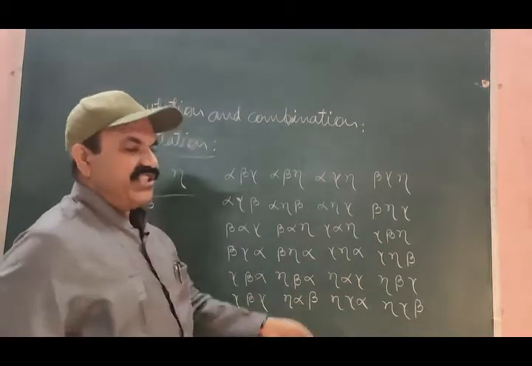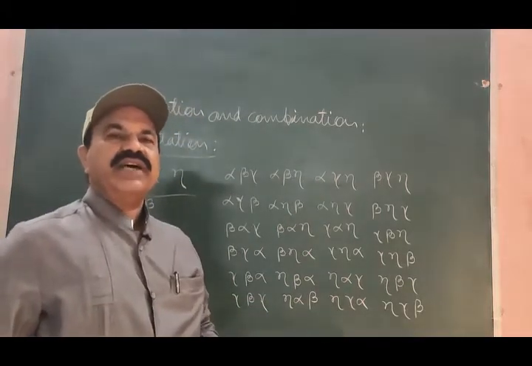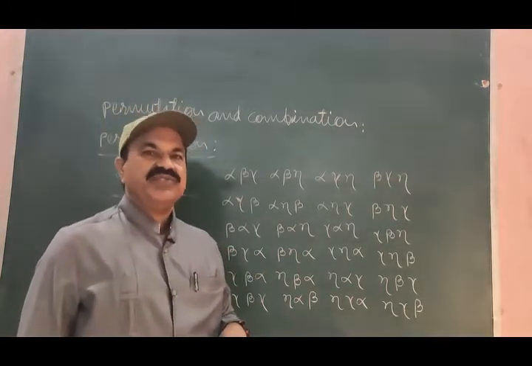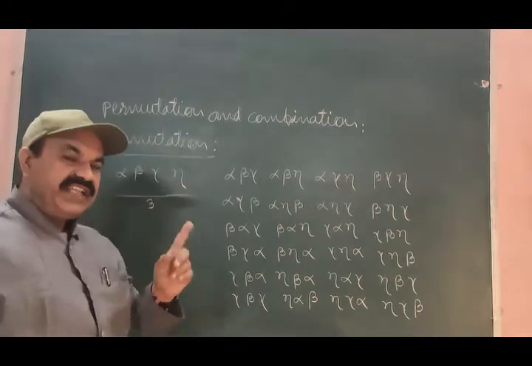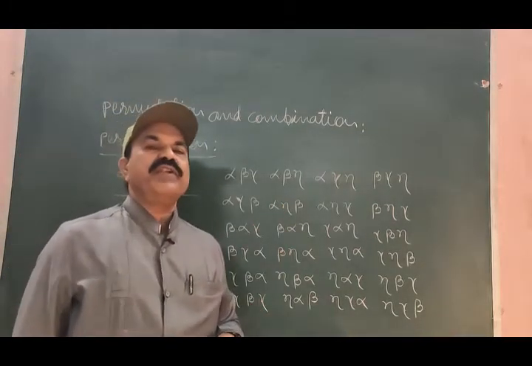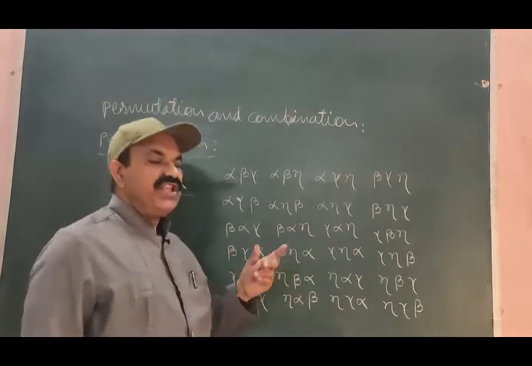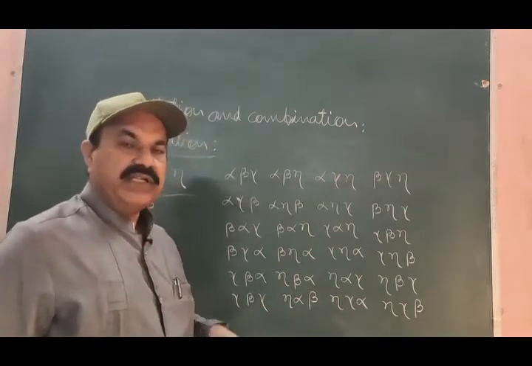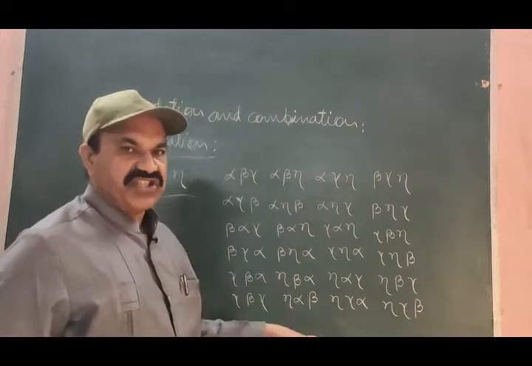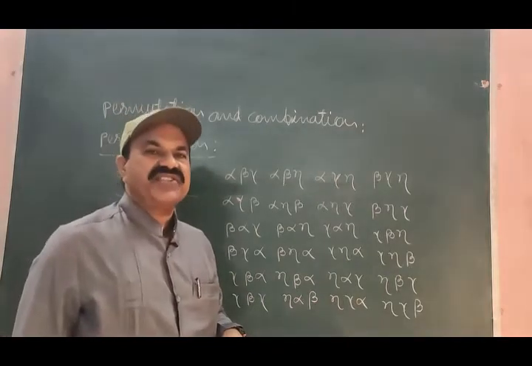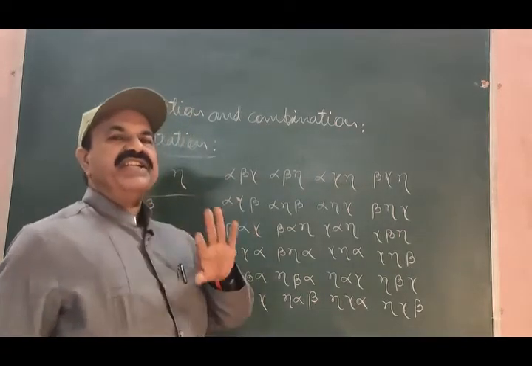It means that we have arranged these four distinct objects, selecting any three at a time, in 24 different ways, and therefore these are 24 permutations of four distinct objects taking any three at a time.